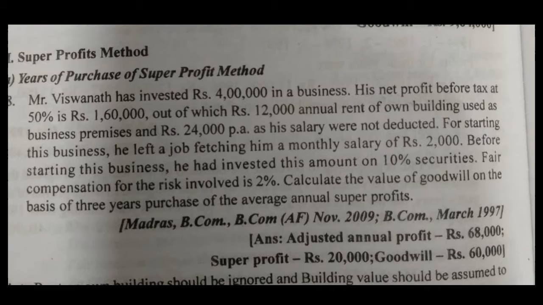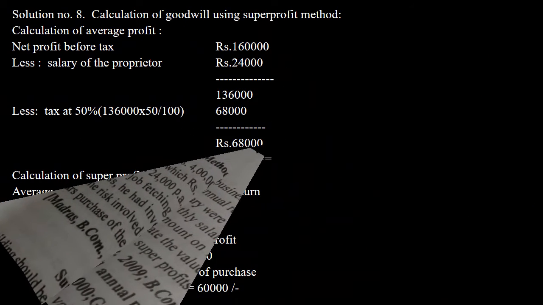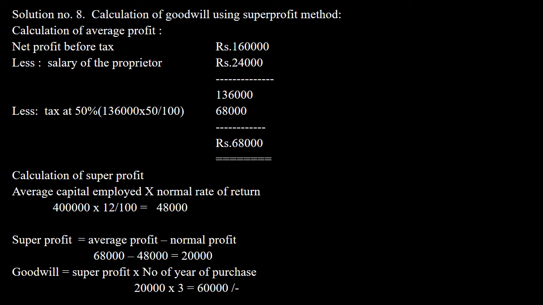Okay, let us see the answer now. The profit before tax is 1,60,000. Then the proprietor's salary, 2,000 times 12, is 24,000. The remainder is 1,36,000. Then 50% tax on that will be 68,000. The remainder is 68,000. That is the real average profit. Then what is the normal profit? The normal profit is nothing but capital employed into normal rate of return. The capital employed is the amount invested in business, 4 lakh. That 4 lakh into 12% will give you 48,000.